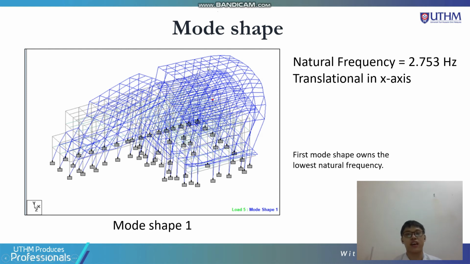So you can see that it has a natural frequency of 2.753 Hz and is translational in the S-axis direction. The first mode shape usually owns the lowest natural frequency. That means the lowest frequency is usually the one that will be experienced